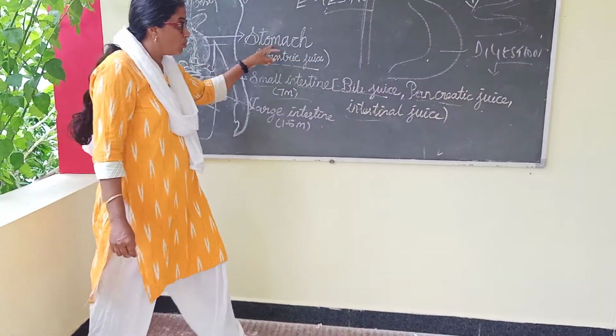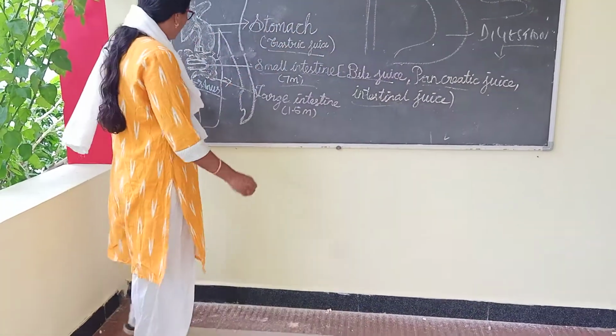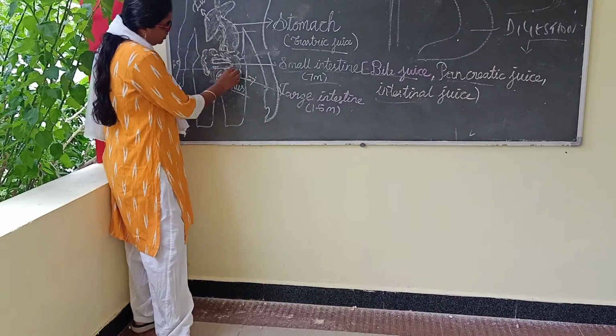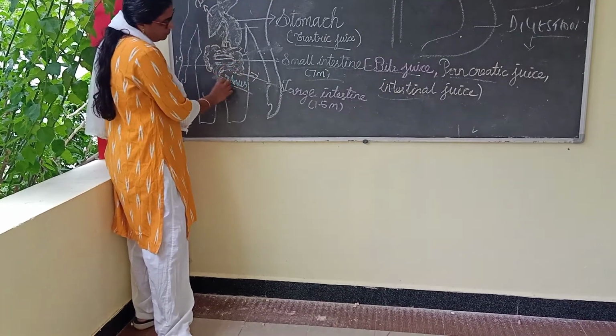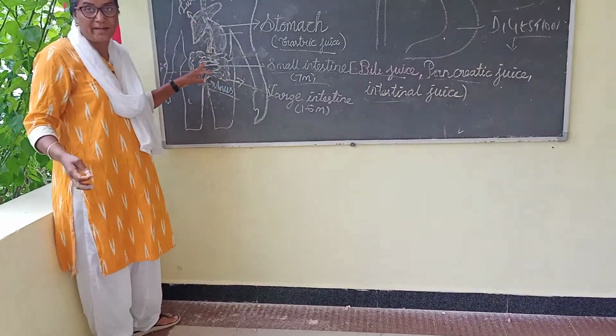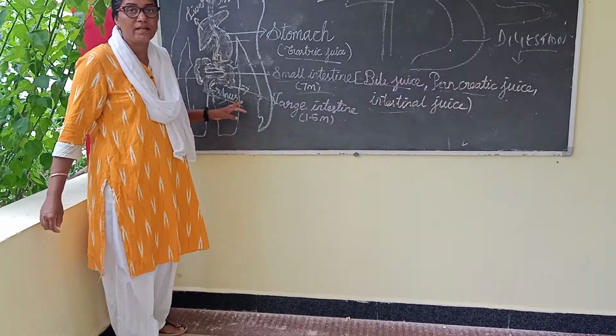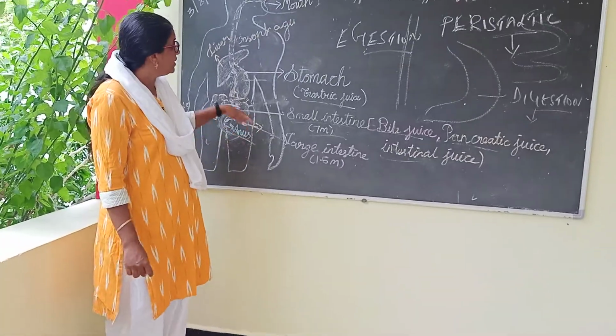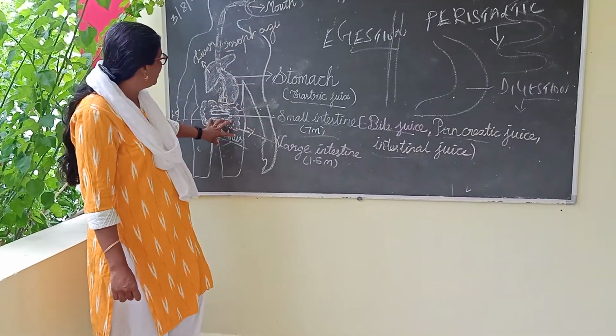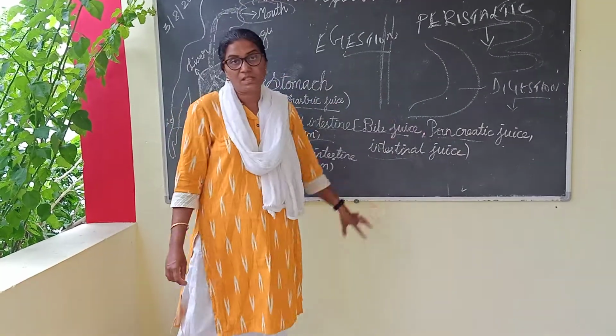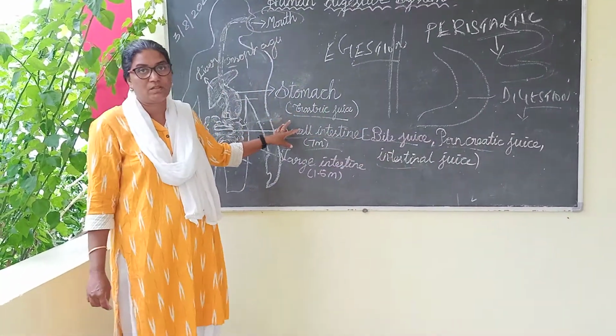Through this peristaltic movement, the food, mainly the undigested food, comes out through the anal canal or the anus. So that's how the digestive system works in our body. Okay, thank you.